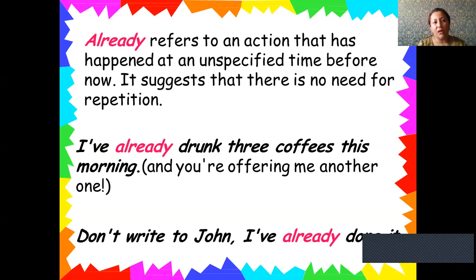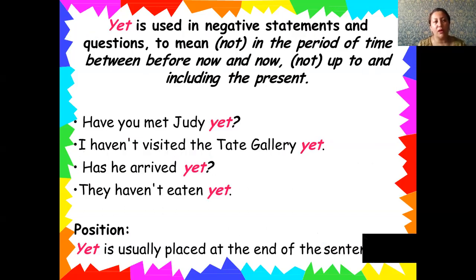And also, if you want to use yet, as we mentioned, it is used in the negative and also in the question form. And here we have such a position. Mostly, if you want to use the negative form, try to use yet at the end of the sentences, because mostly it comes with a negative meaning and you should use it at the end of the sentences.